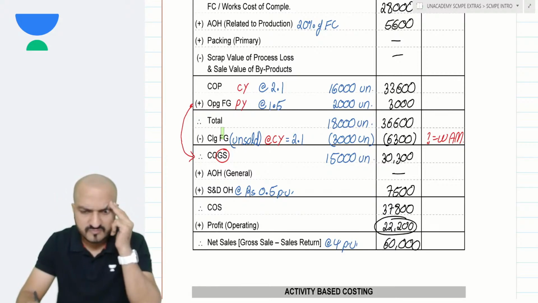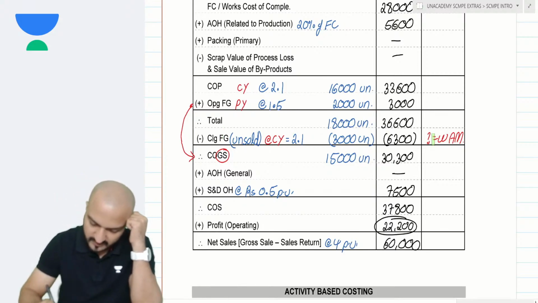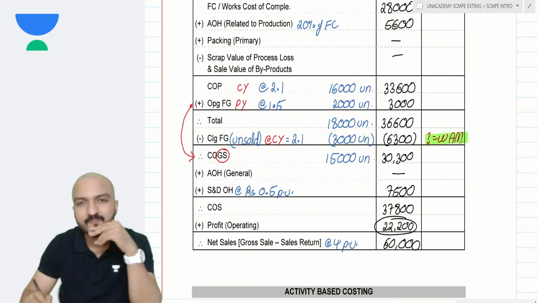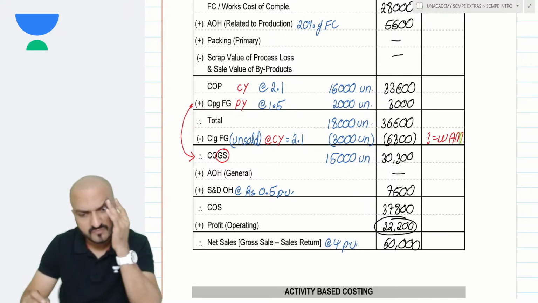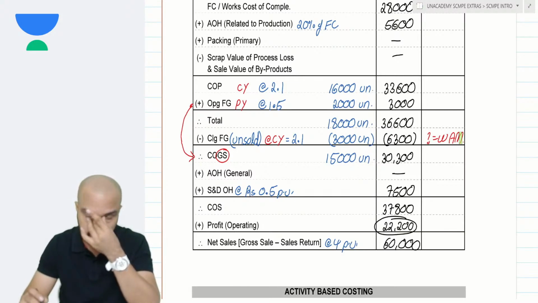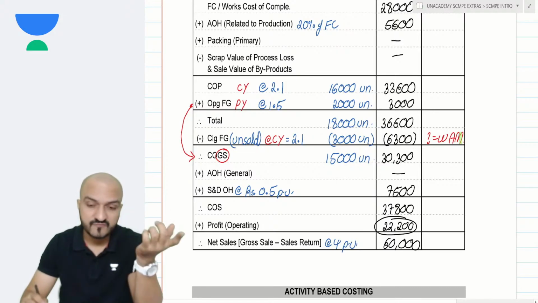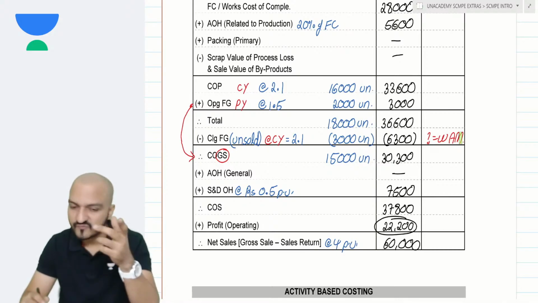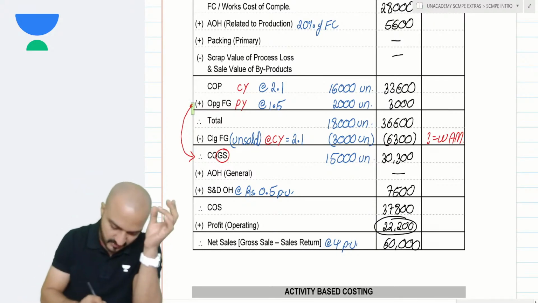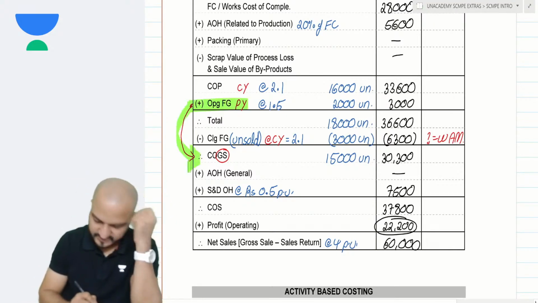Done? Yes. Then tell me, what does weighted average method mean? Can you tell me what does weighted average method mean? See, under FIFO method, if you say that previous year goods are sold first in, first out. So previous year goods are the ones which are sold first.